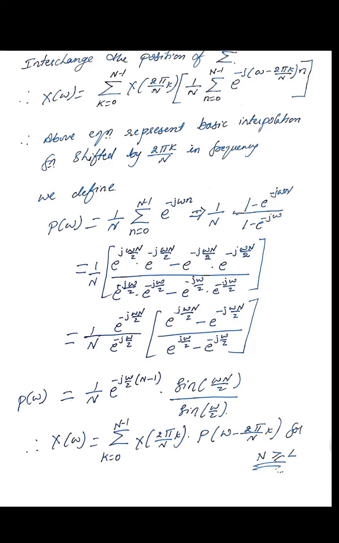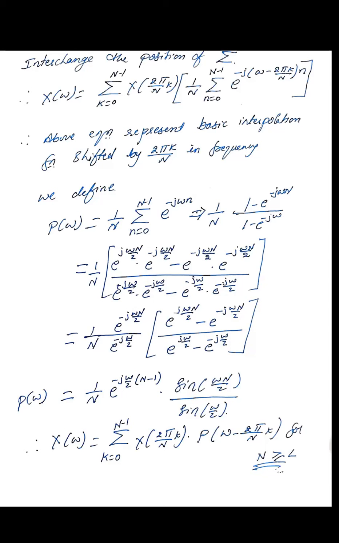For N greater than or equal to L, X of omega is equal to summation of k is equal to 0 to N minus 1, capital X of 2 pi by N into k, multiplied by P of omega minus 2 pi k by N. Okay.